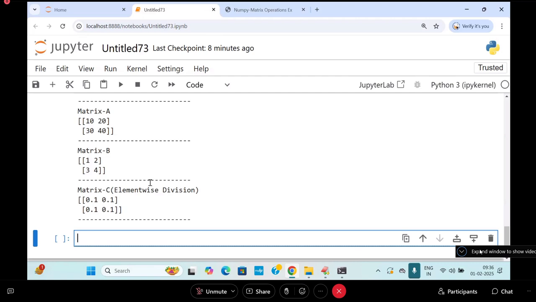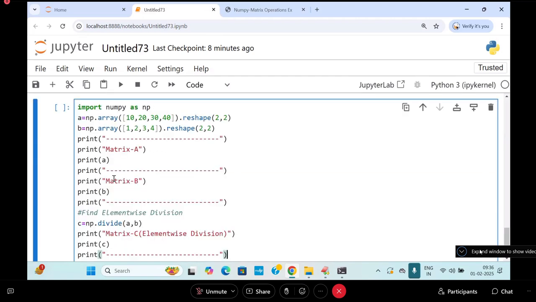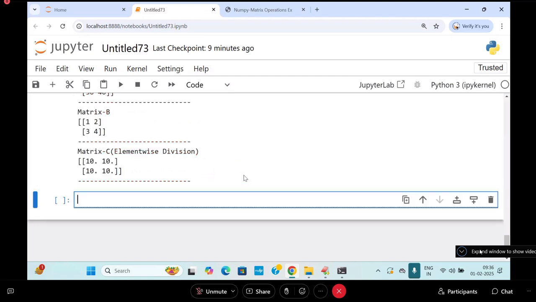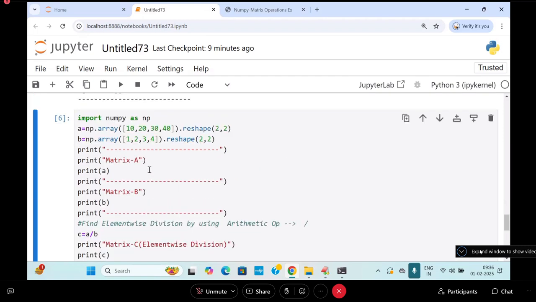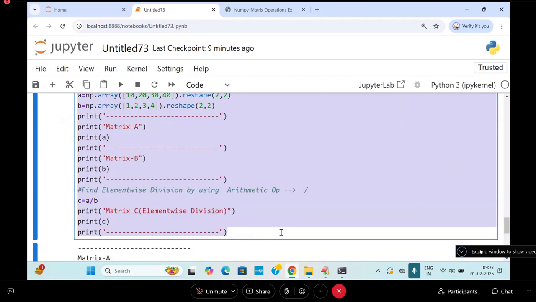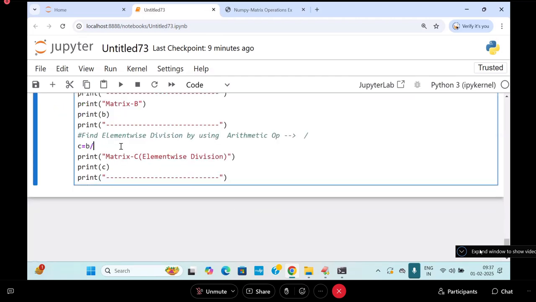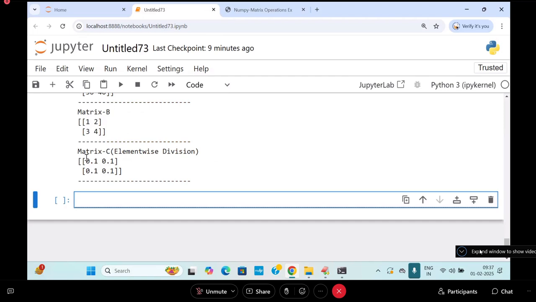Able to follow? Right. Now I am going to apply the same element-wise division by using the arithmetic operator, slash. I am applying slash: A slash B. So element-wise, you get the same thing. With the same example, B slash A will also give you the same thing as before, and you got the same output like this.